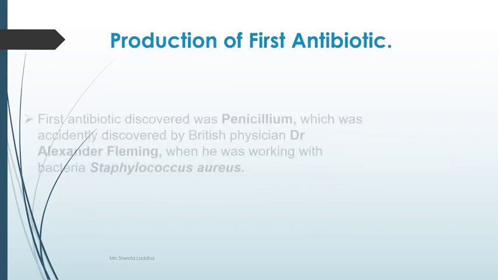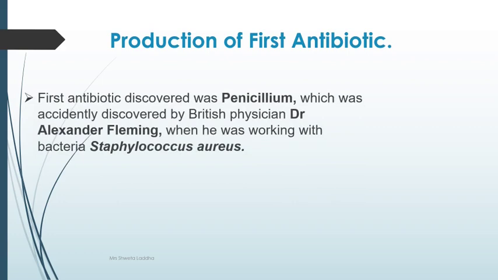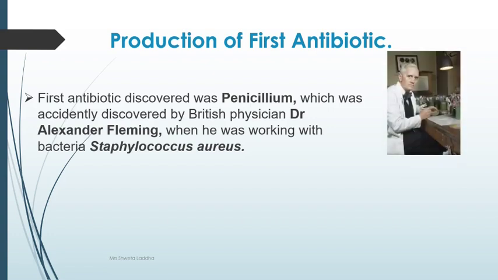The first antibiotic discovered was penicillin, and there is a wonderful story behind it. It was accidentally discovered by British physician Dr. Alexander Fleming when he was working with a bacteria Staphylococcus aureus. So this great person was working on a petri dish with the bacteria Staphylococcus aureus. He found that in his culture medium, suddenly the bacteria stopped growing on one end of the petri dish. When he examined it carefully, he saw that some mold had grown on it.